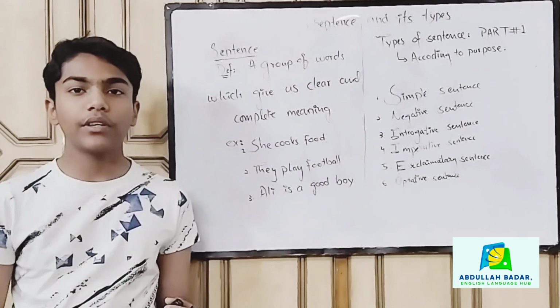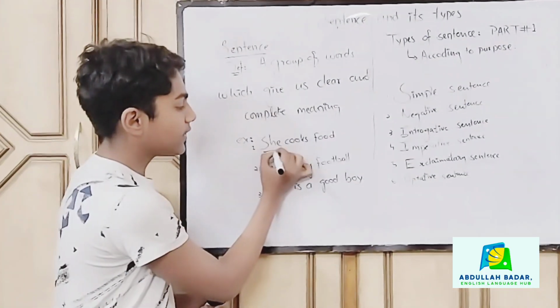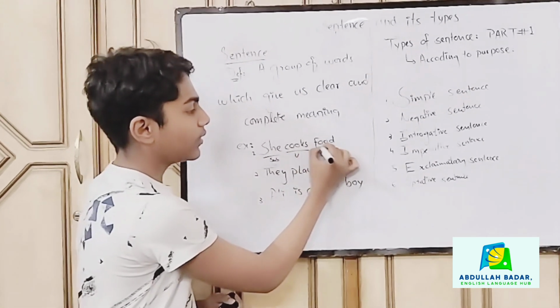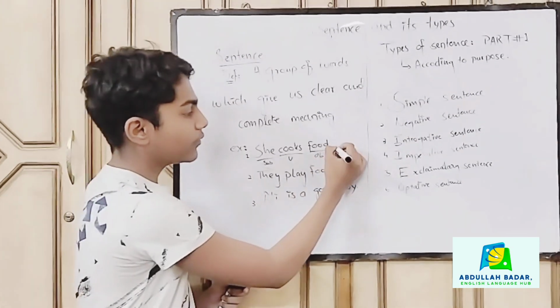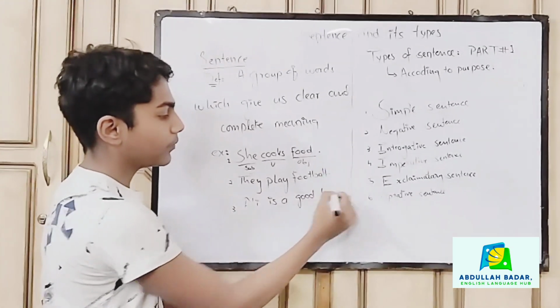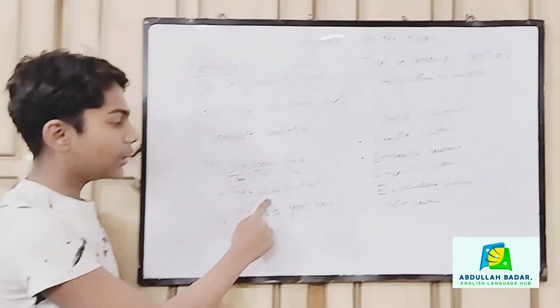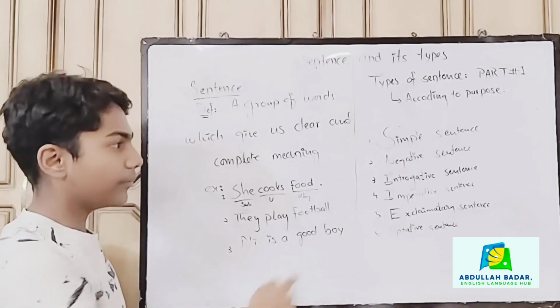In a simple sentence, we have three parts. First, we have the subject, then we have the verb, then we have the object. After the object, we always put the full stop. And there's another sentence, they play football. Ali is a good boy.